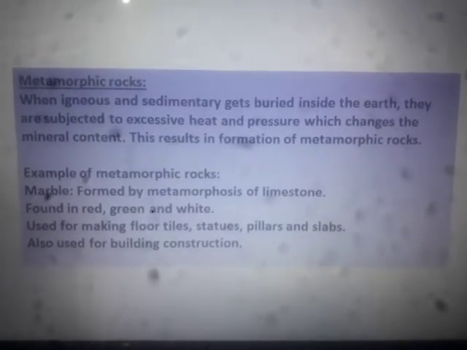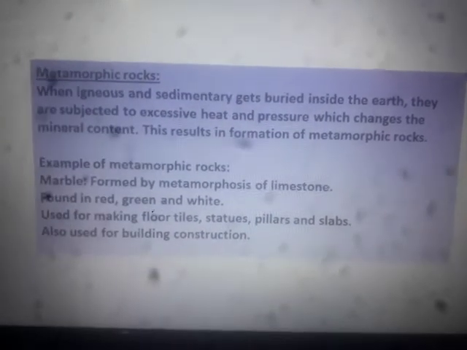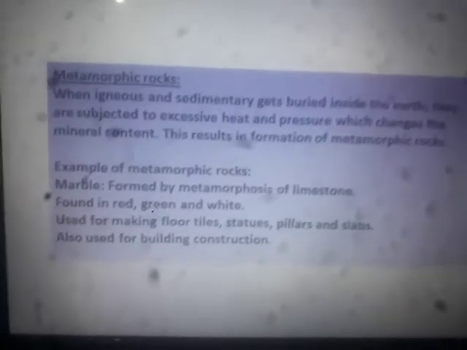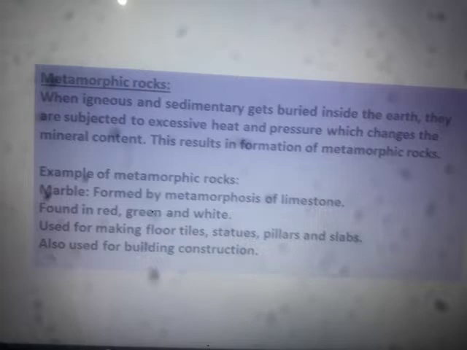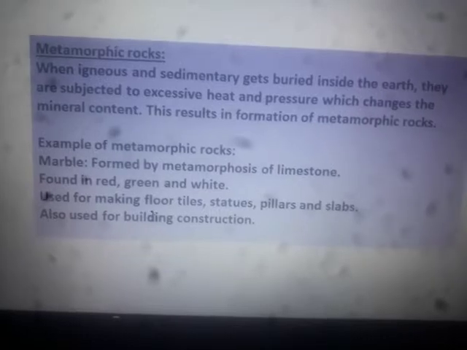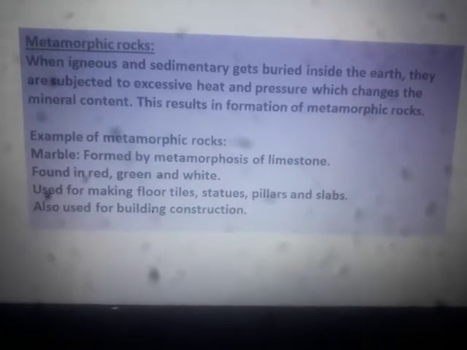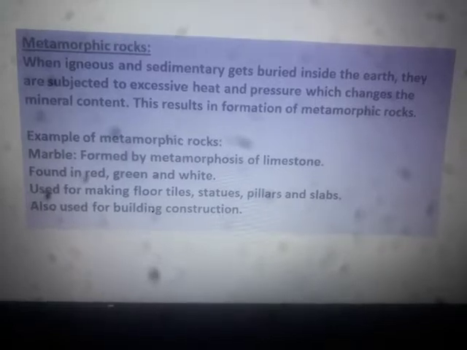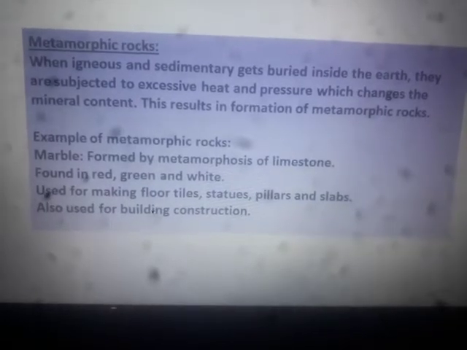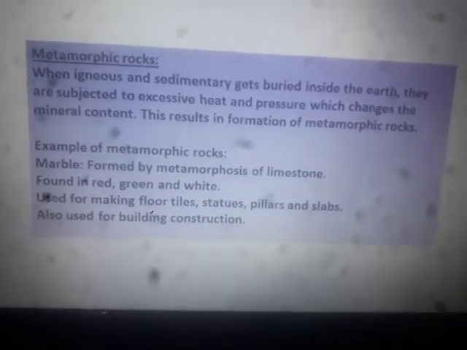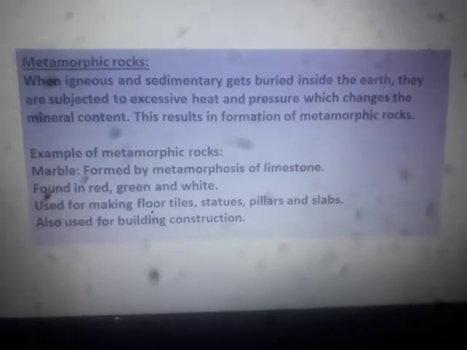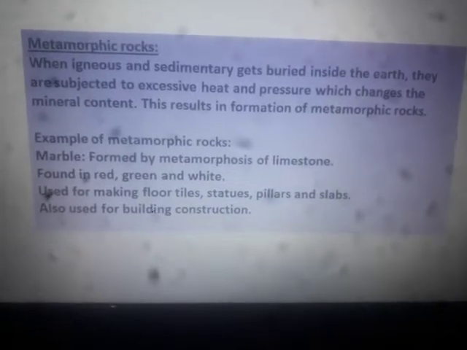Examples of metamorphic rocks: marble is there. Okay, so let's try to understand marble. Marble is a rock formed by the metamorphosis of limestone. See, limestone is a sedimentary rock. So when marble is formed, it is formed from limestone. Here you can see that a sedimentary rock is getting changed into metamorphic rock. So either igneous rock or sedimentary rock gets changed into metamorphic rock.